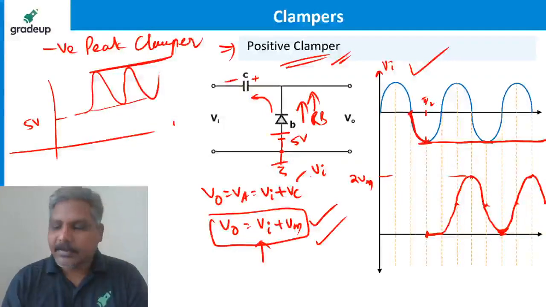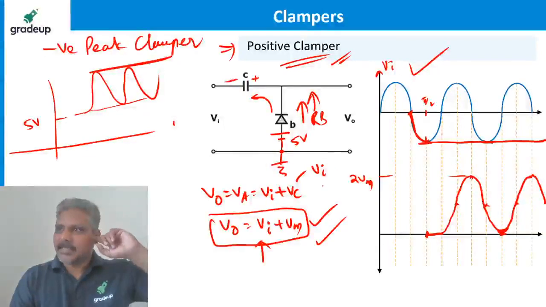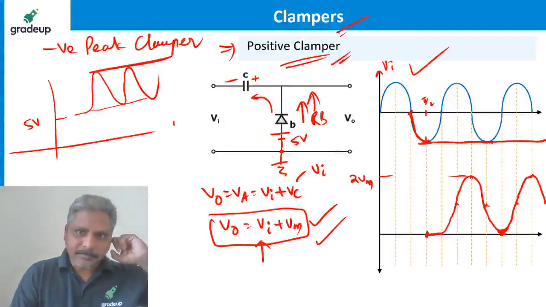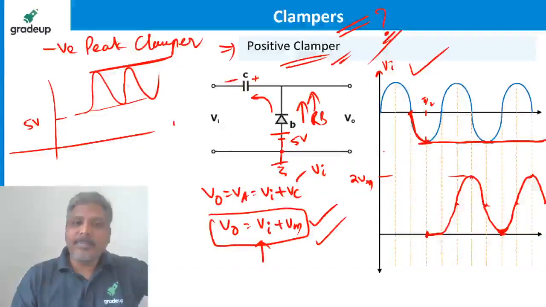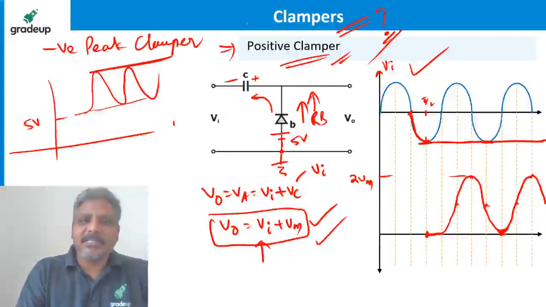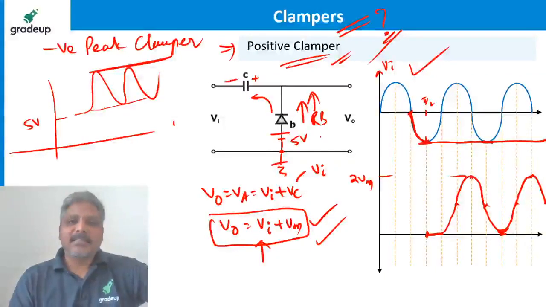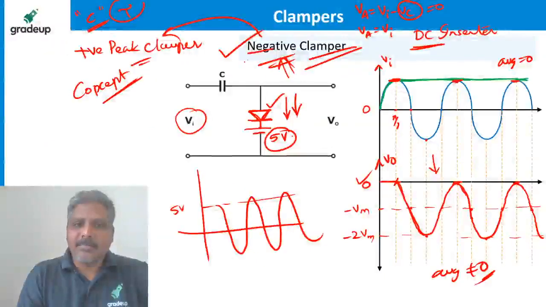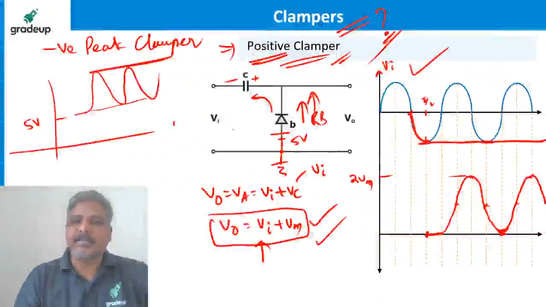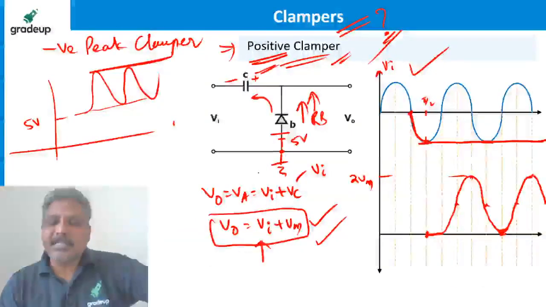Done? Any questions, guys? Is it not easy? Very simple, no? Clampers are very simple. Unlike clippers, the advantage of clampers is there are no other types. A clamper can be either a positive clamper or a negative clamper based on the diode direction itself. Enough, no other clampers are required.